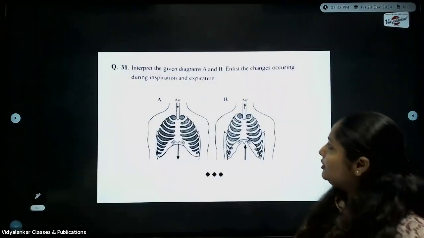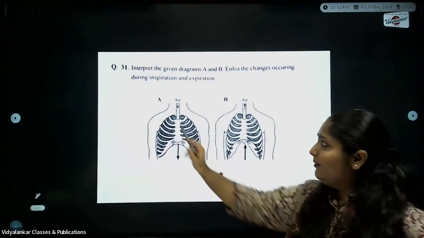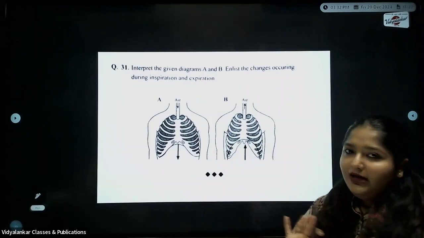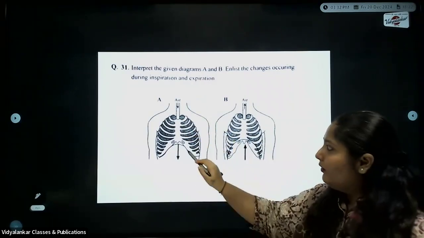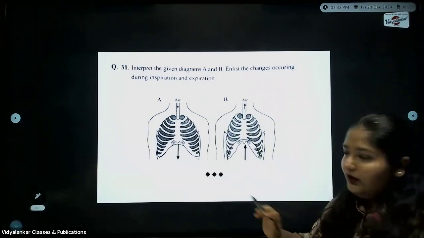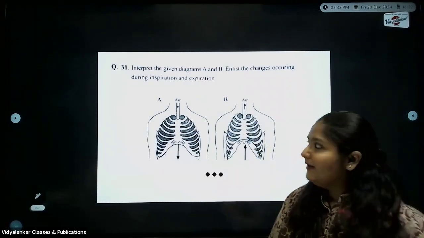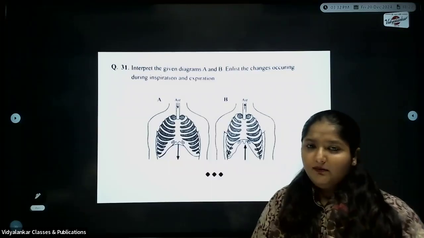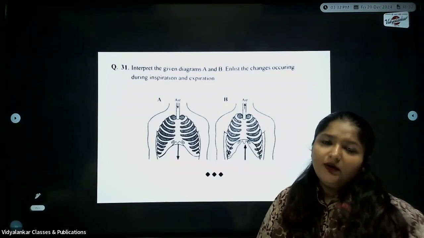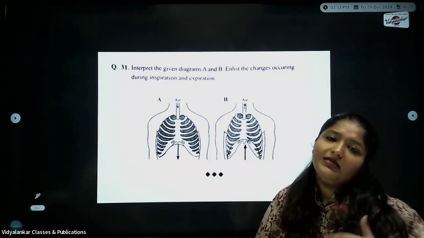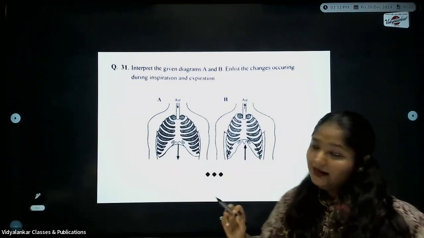Next, as you can see here in section D, inspiration and expiration. The diagram is given labeled as A and B. Rest all the labelings are not there. They have just shown that the air is moving inward. Okay. The air is moving outward and the projection of the diaphragms are shown. So here what is expected? A is inspiration or expiration. B is inspiration or expiration and points associated with it. See to it, you mention the intercostal muscles, the pressure. Next, do mention the structure of the diaphragm and then so on.